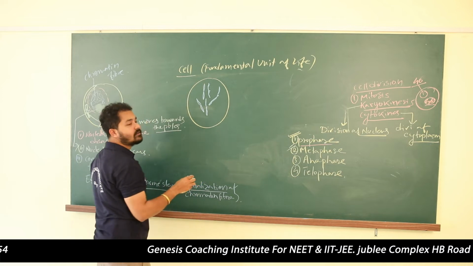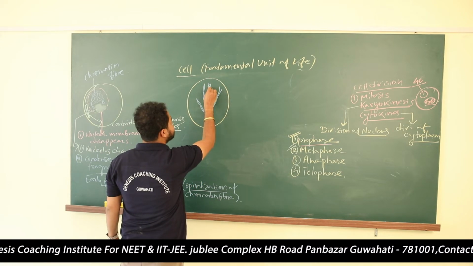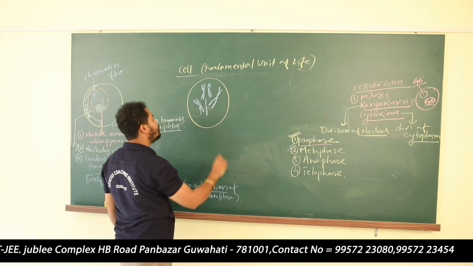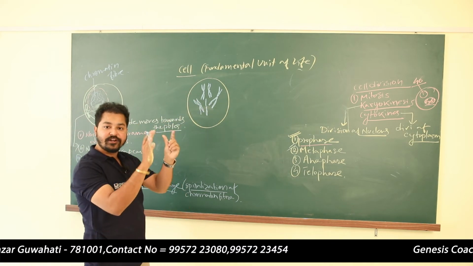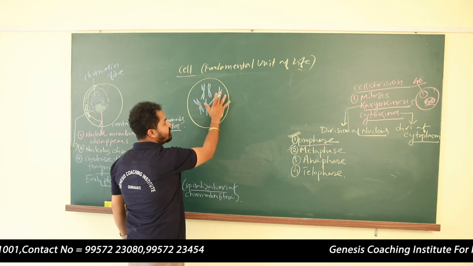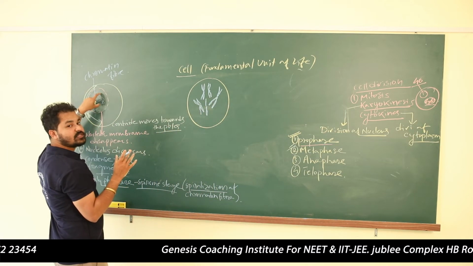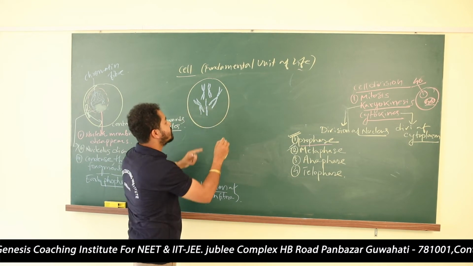Now they will come towards each other. Duplication has taken place. Are you getting my point? As there is no nuclear membrane, they are just moving here and there in the cytoplasm. Earlier they were restricted to one place only, but now there is no nuclear membrane.